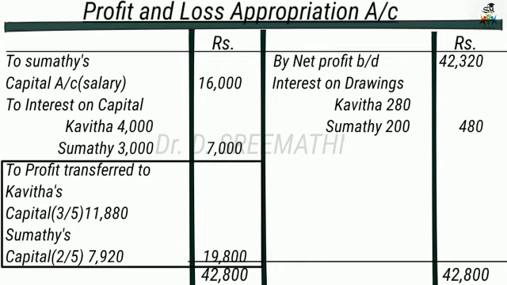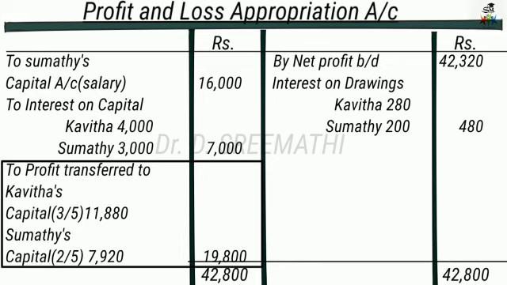on the sharing ratio of 3:2. So how do we calculate this 3:2? 19,800 multiplied with 3 divided by 5. Then you will get Kavita's share of profit, that is 11,880. For Sumati's share of profit, 19,800 multiplied with 2 by 5.